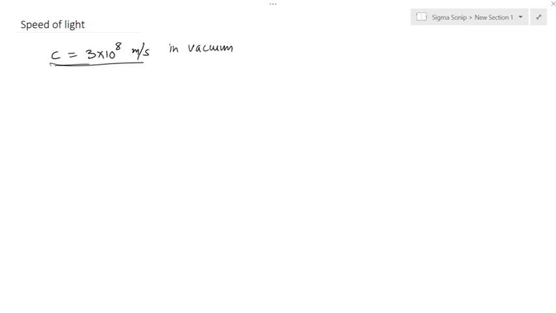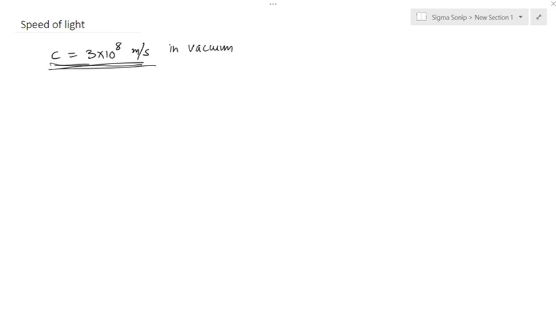What is most weird or surprising here is that the speed of light is always constant. You cannot change the speed of light. Let's look at a few examples. So let's look at a classical mechanics example.